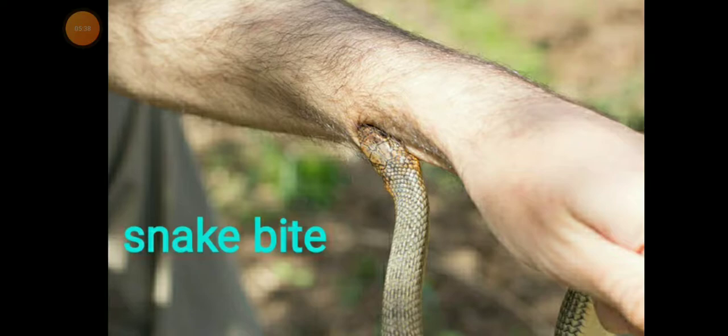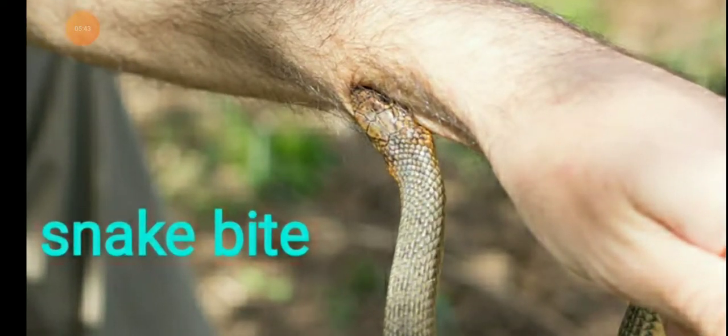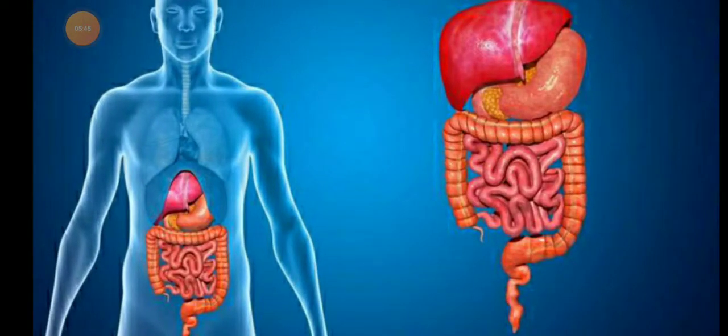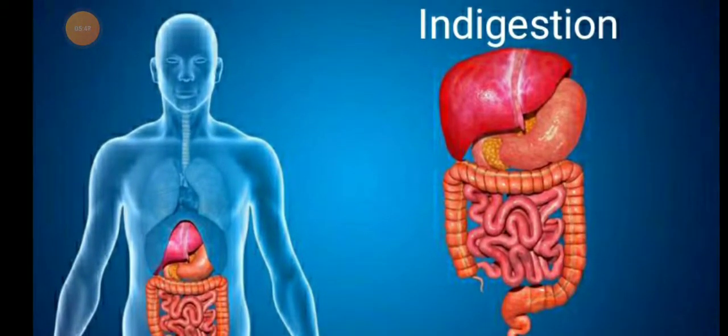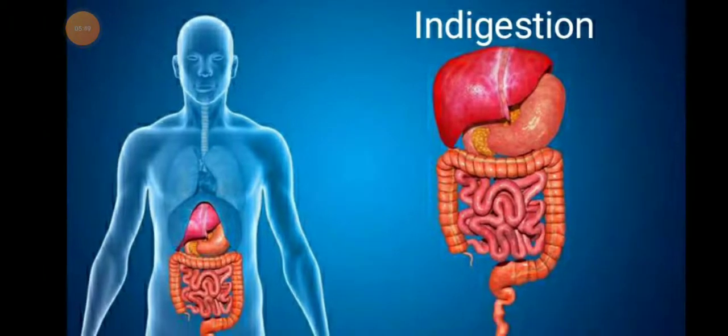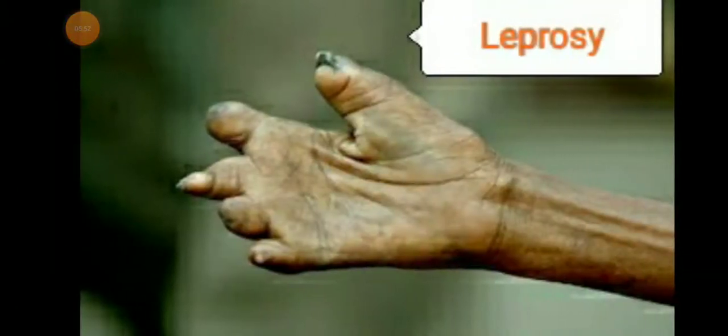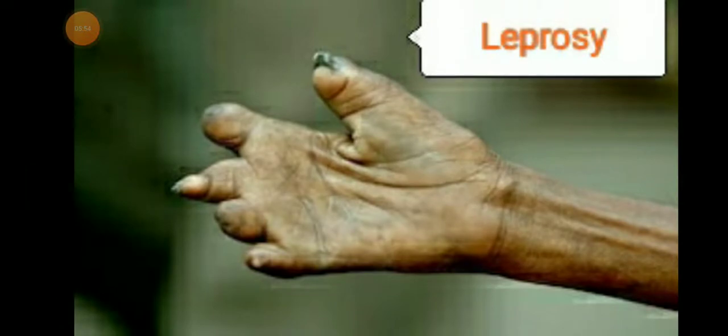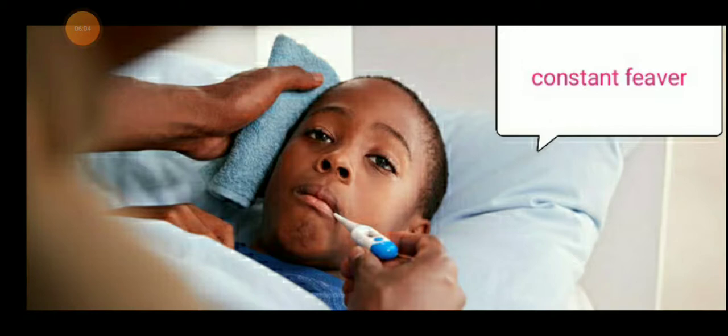It is very useful in snake bite, and also very useful in indigestion, and it improves the digestion process of human beings. And in leprosy it is also very interesting. It is very important in the cure of leprosy, and also in constant fevers, and many other effects are also shown at present.